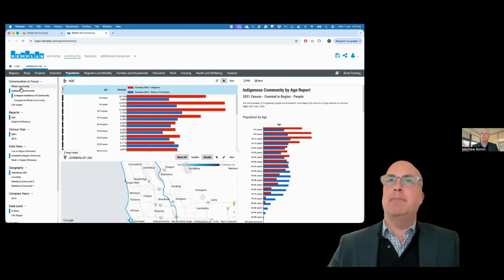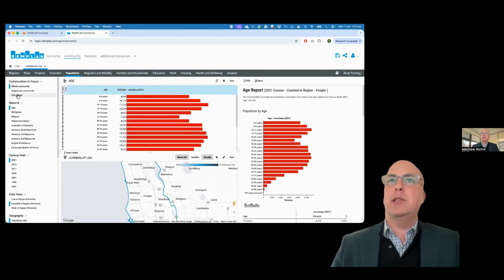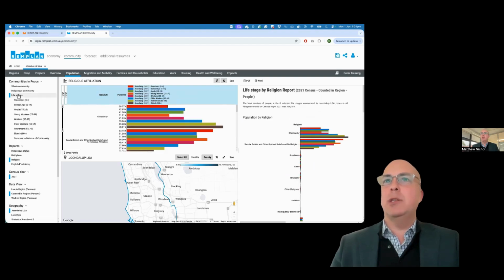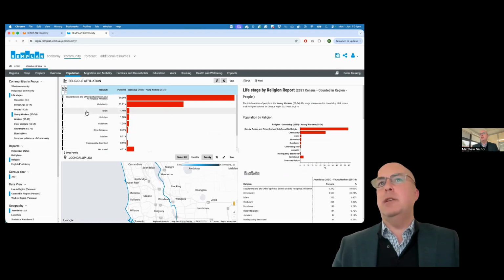So what we've added recently is this new life stages reporting, and we might just have a look at something like religion. You can see in the overall community, the largest cohort is people who identify as being Christian. Then if we were to switch on life stages and focus on, say, young workers, you can see there's a bit of a difference. We're looking at young people, 25 to 34 years,